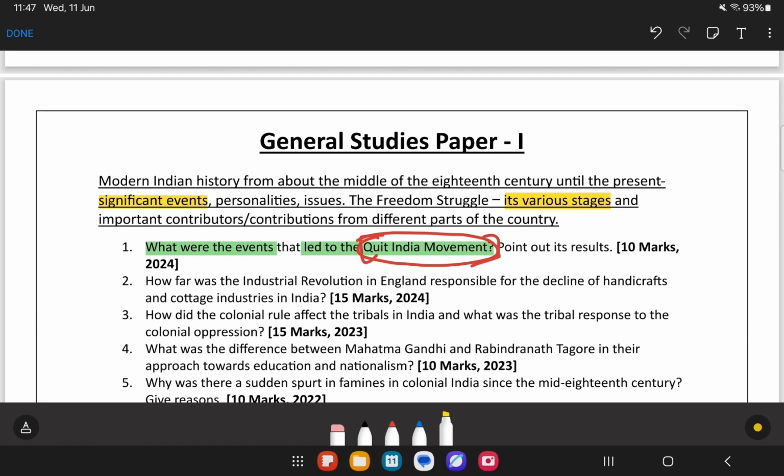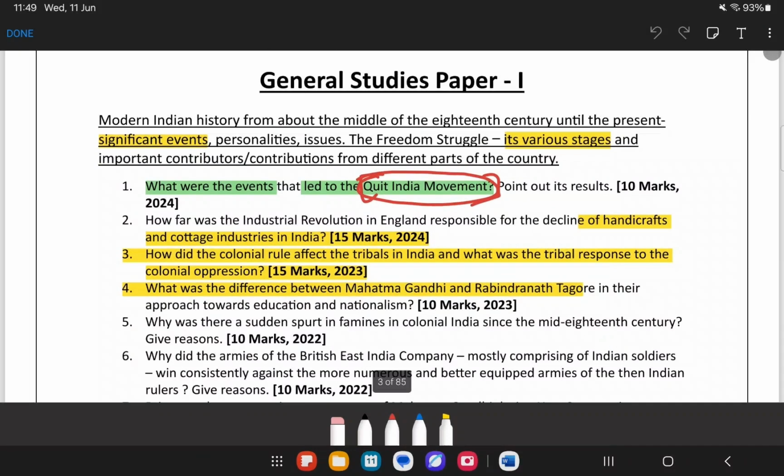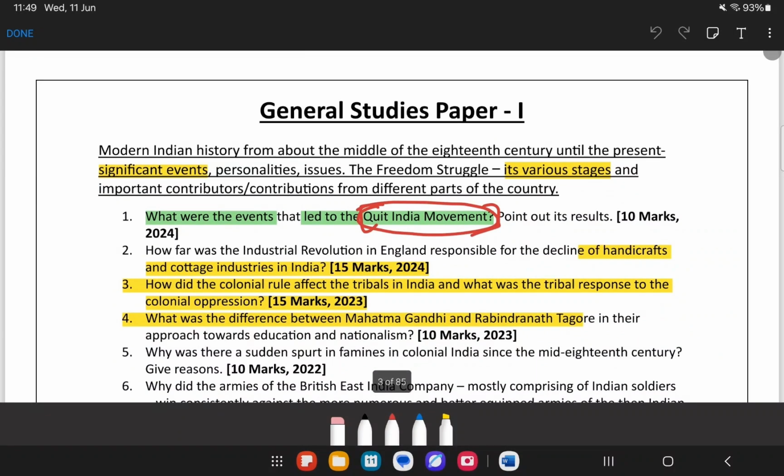So this is how you need to prepare for this particular paper or any other papers as well. Now, what was the question that came in 2024? What were the events that led to the Quit India movement? So, Quit India movement, we can mention it in which part of the syllabus? Significant events, or we can link it under various stages of the freedom struggle as well.